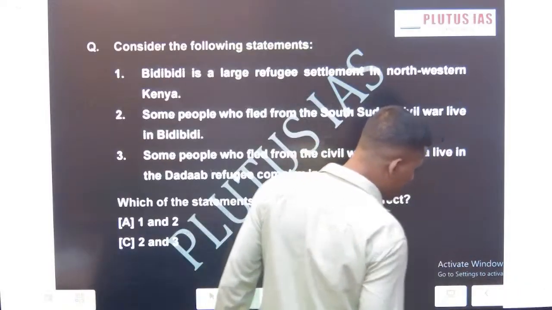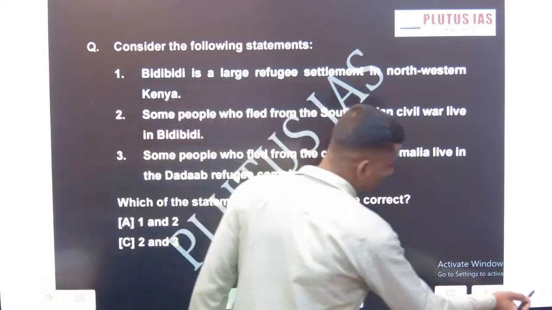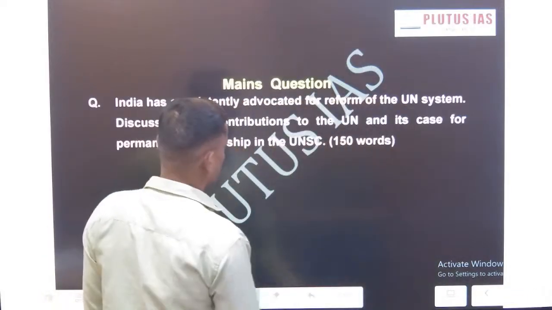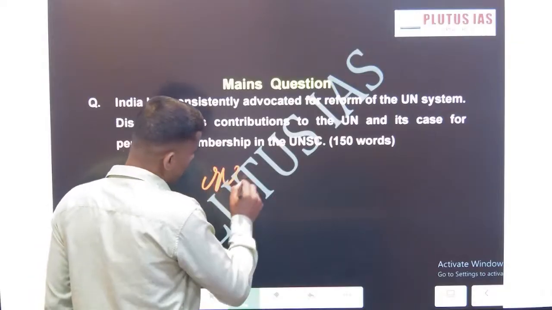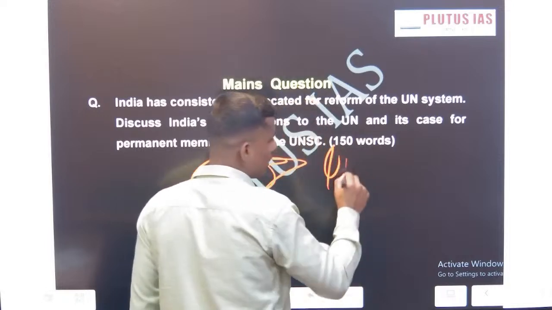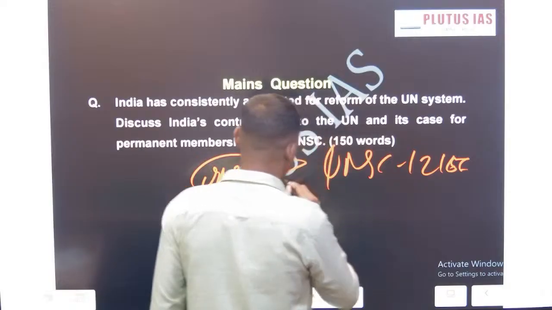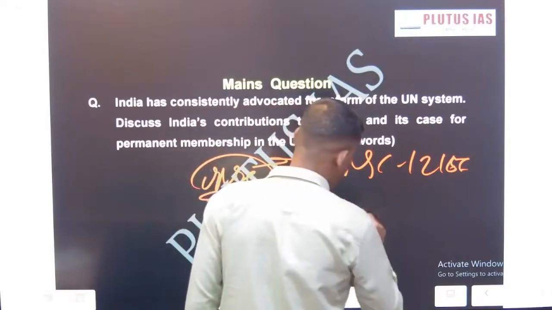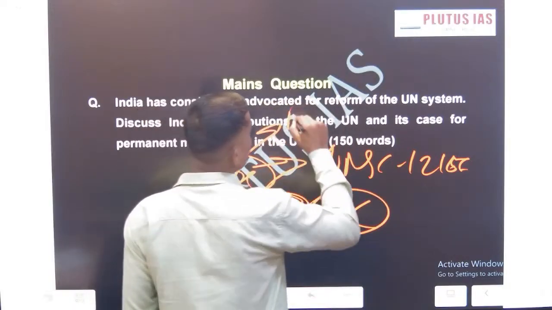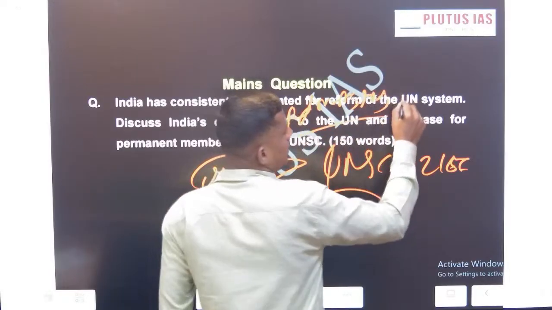Now, in prelims and mains, how can the question exactly be asked, meaning what UPSC had asked earlier? UPSC had asked about the UNSC, then UNSC Committee 1267, then the Committee on Credentials, and the admission of new states in the UN.